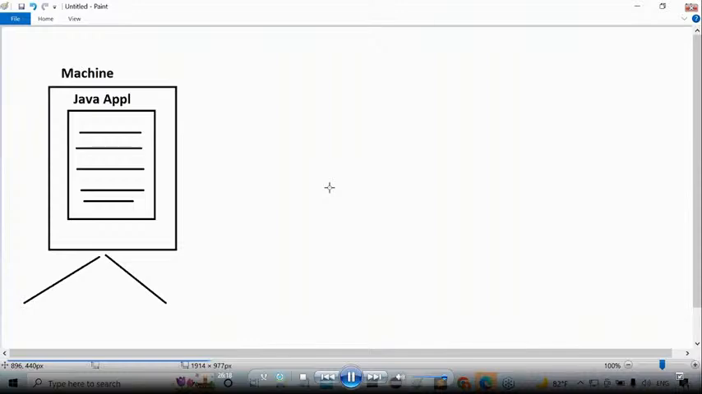Paint is also an application, a single application, which is running in my computer, in my machine. So this is also an example for what? A standalone application.